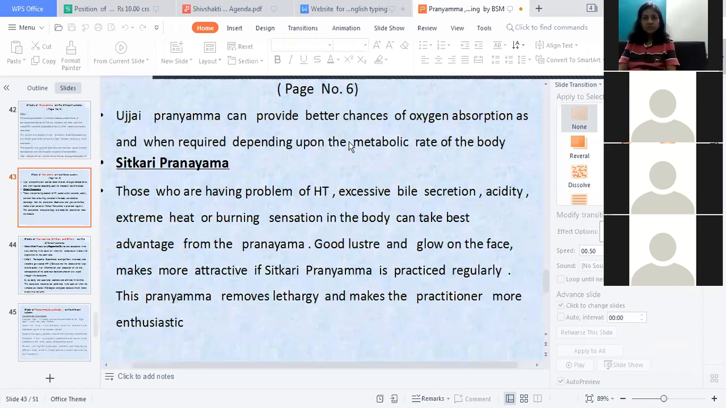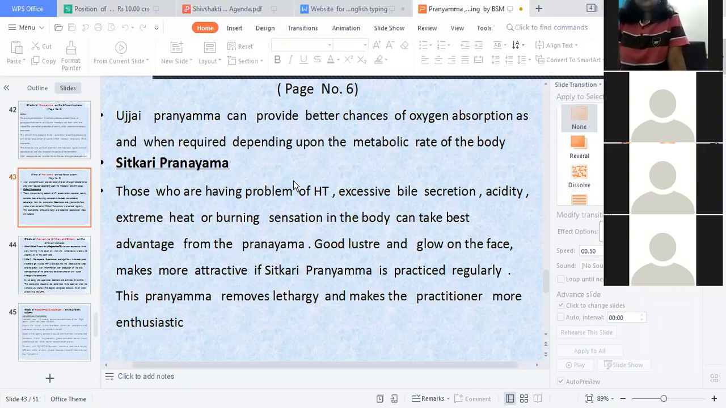Ujjayi Pranayama can provide better chances of oxygen absorption as and when required, depending upon the metabolic rate of the body. Sitkari: those who have the problem of hypertension, that is high blood pressure, excessive bile secretion, acidity, extreme heat or burning sensation in the body can take best advantage of Sitkari.